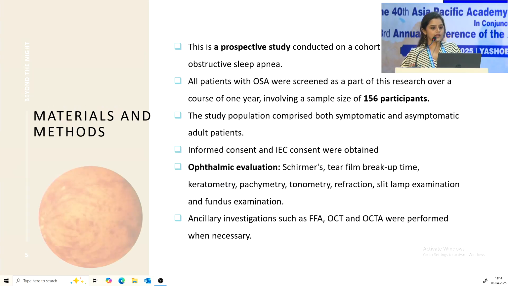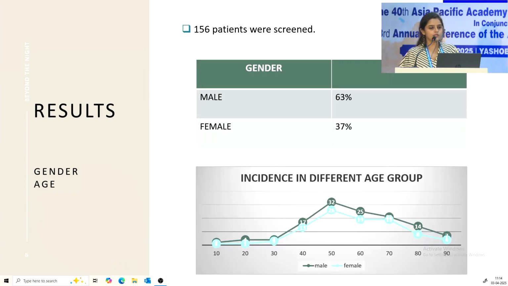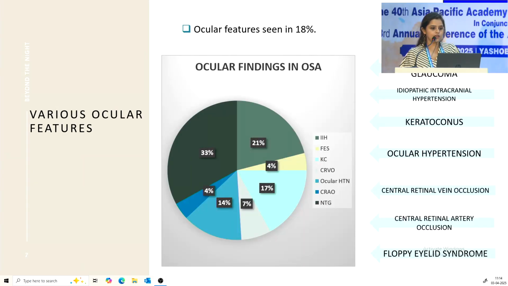Our study was a prospective study done on a cohort of 156 patients over a period of 1 year. All the patients with obstructive sleep apnea who came to our clinic and were referred from pulmonology were screened. A complete ophthalmic evaluation was done, and ancillary investigations like OCTA were done as and when required. There was a male preponderance in our results, and a higher incidence in the 5th decade.